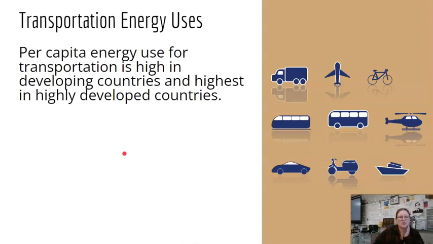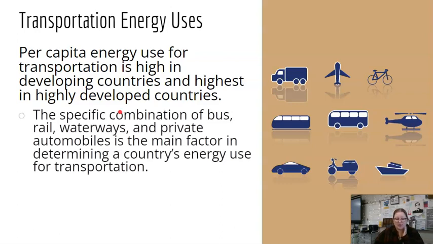So per capita energy use for transportation is high in developing countries and highest in highly developed countries. We use a lot of energy to move and travel. The specific combination of bus, rail, waterways, and private automobiles is the main factor in determining a country's energy use for transportation.